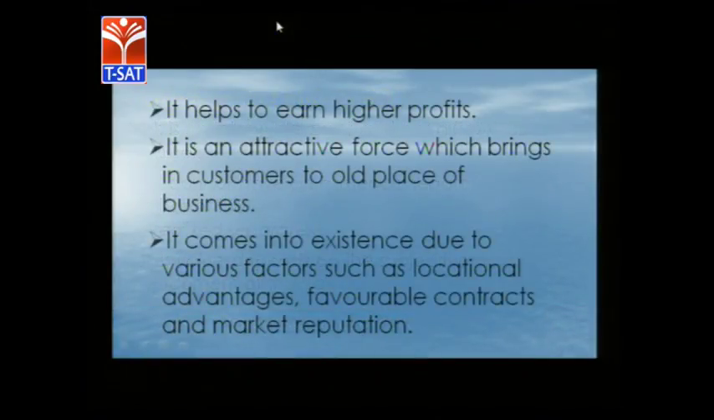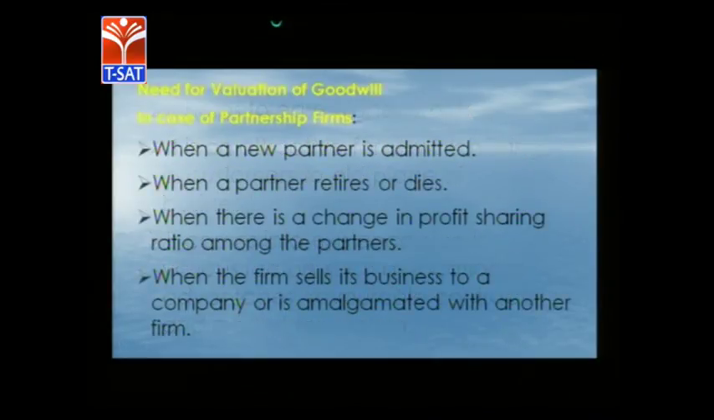Another important one is it helps to earn higher profits. Organizations having goodwill certainly will fetch higher profits. It is an attractive force which brings in customers to the old place of business. Organizations having goodwill certainly will have this characteristic. This means business entities having goodwill will certainly bring back their old customers. Next, it comes into existence due to various factors such as locational advantage, favorable contracts and market reputation.